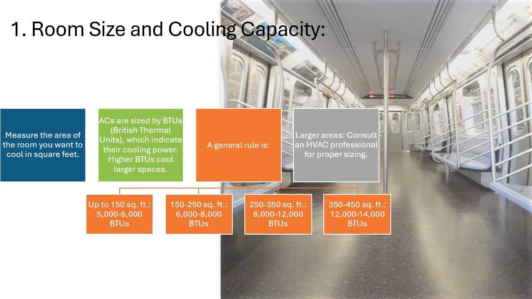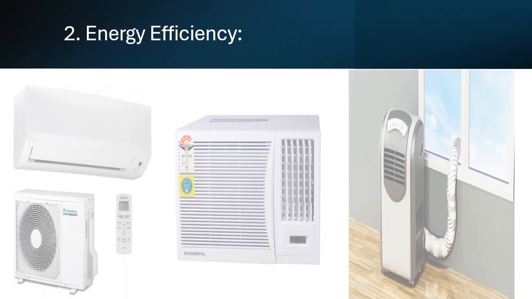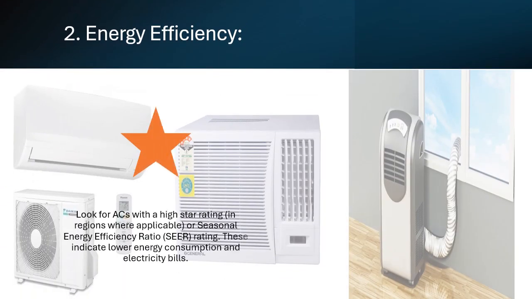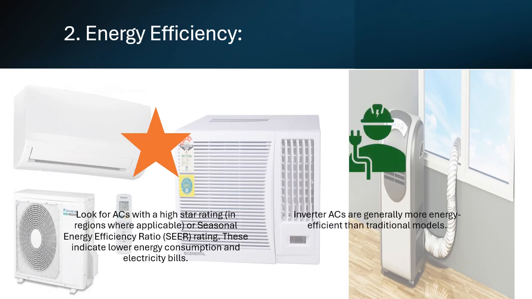2. Energy efficiency. Look for ACs with a high star rating, in regions where applicable, or seasonal energy efficiency ratio, SEER, rating. These indicate lower energy consumption and electricity bills. Inverter ACs are generally more energy efficient than traditional models.